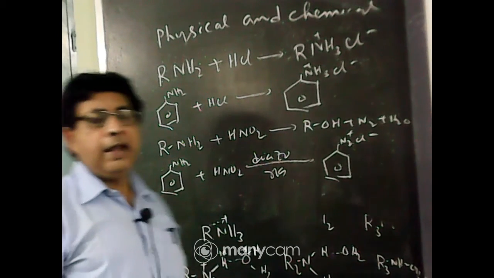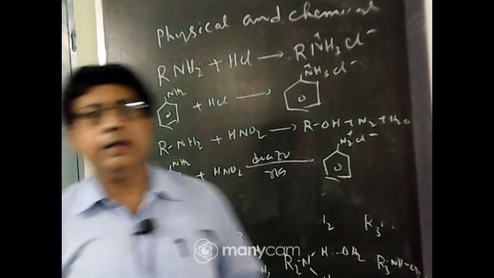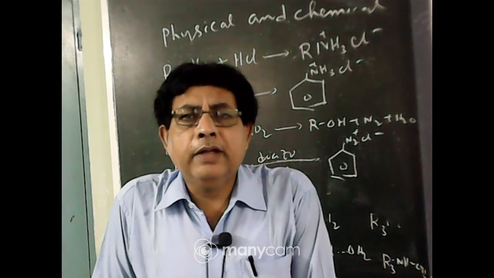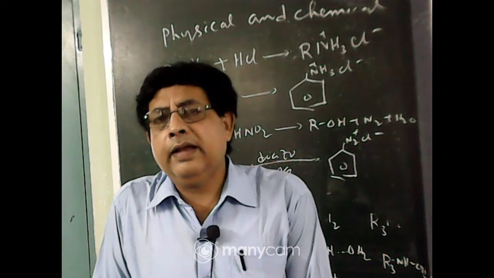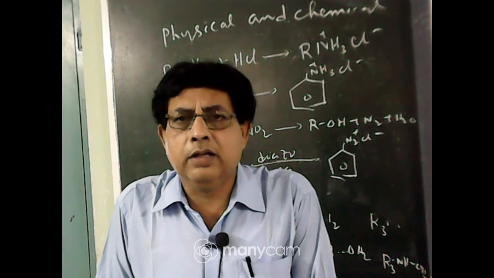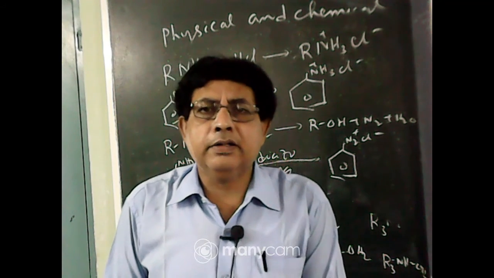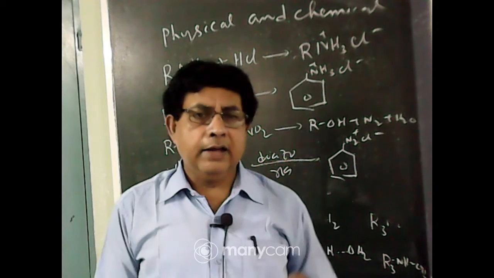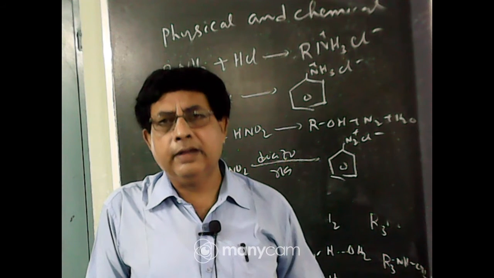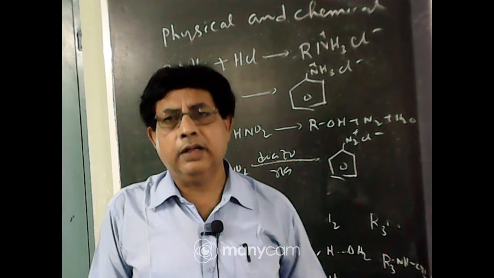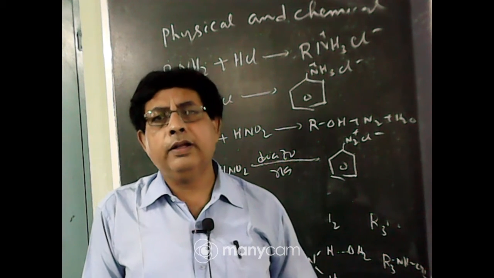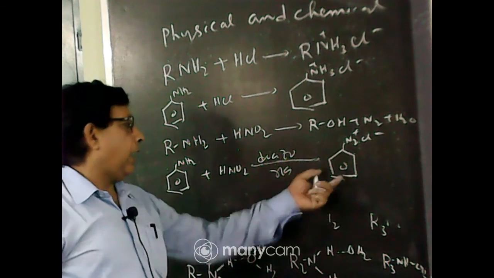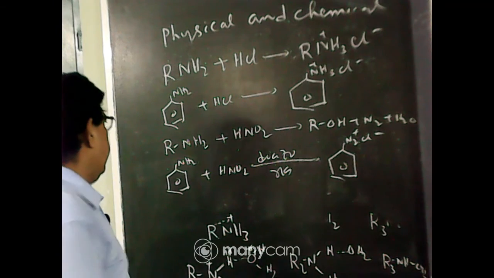So primary aliphatic amine, when reacts with nitrous acid, it forms an alcohol. But primary aromatic amine reacts with nitrous acid means NaNO2 and HCl. Because nitrous acid is very unstable and it cannot be stored in the laboratory. So when we use nitrous acid, we use sodium nitrite, NaNO2 and HCl. They react together to form NaCl and HNO2. This nitrous acid gives a diazonium compound with the aniline.